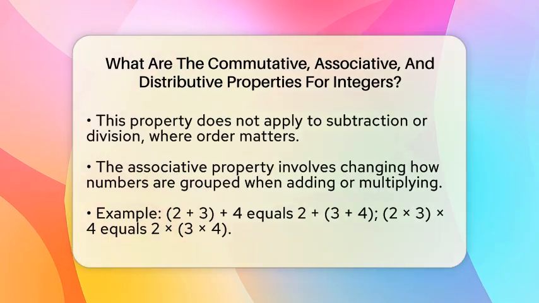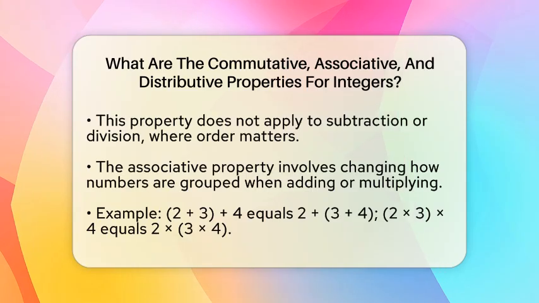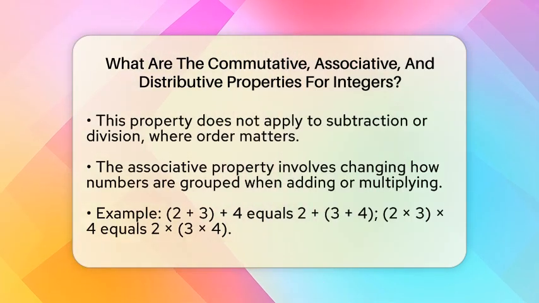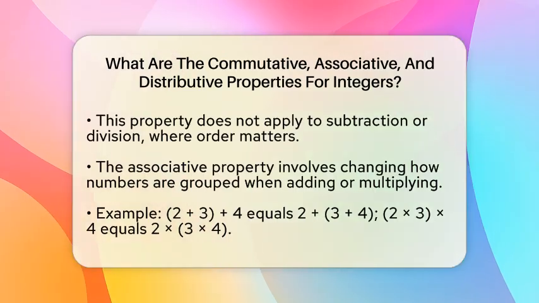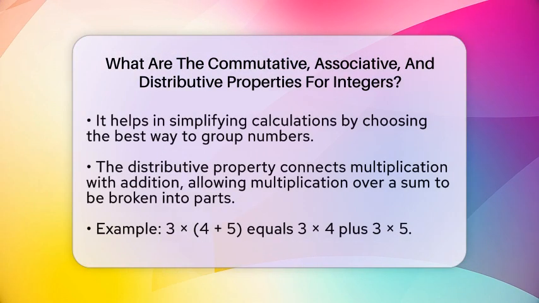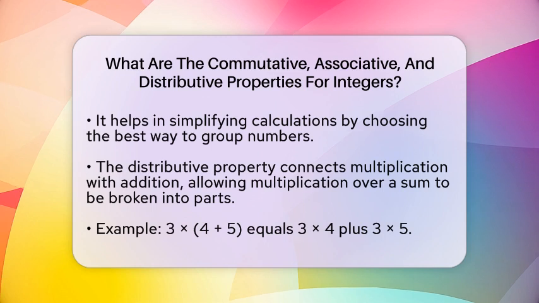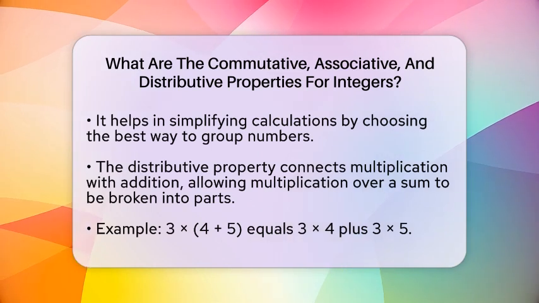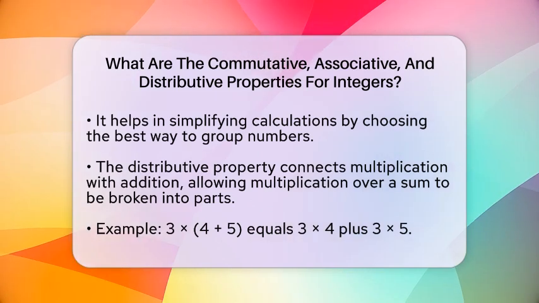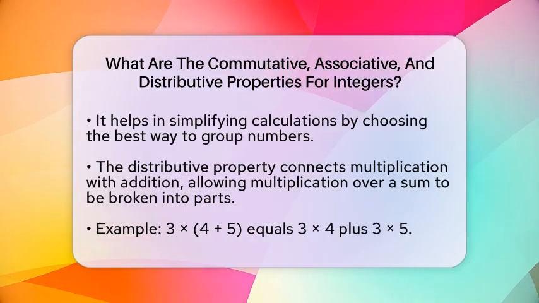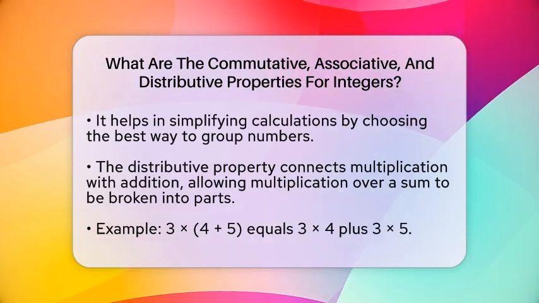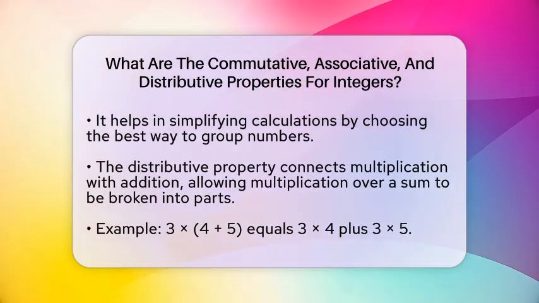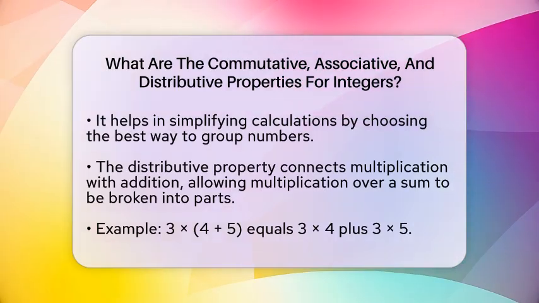Next is the associative property. This one is about how you group numbers. When adding or multiplying 3 or more numbers, it doesn't matter how you group them. For example, if you add 2 plus 3 and then add 4, it's the same as adding 3 plus 4 first, then adding 2. Both ways give you 9. For multiplication, if you multiply 2 times 3 and then multiply by 4, it's the same as multiplying 3 times 4 first, then multiplying by 2. This property helps you decide how to group numbers to make calculations easier.